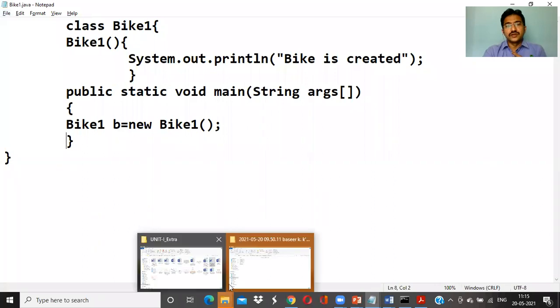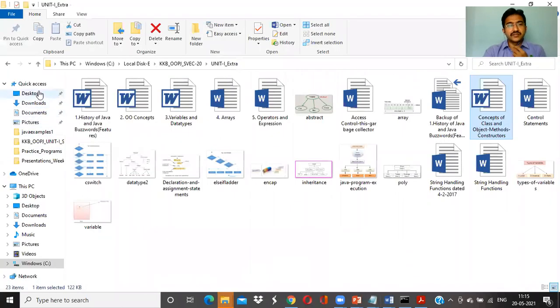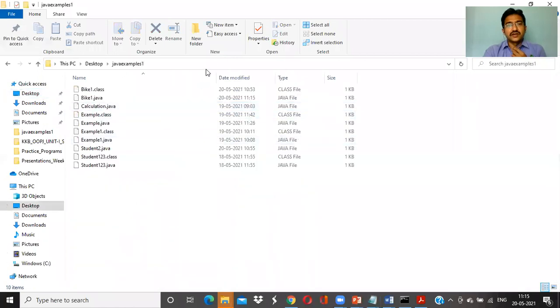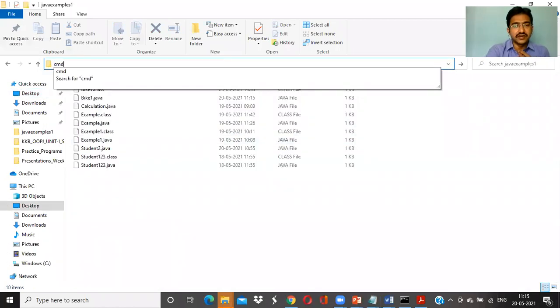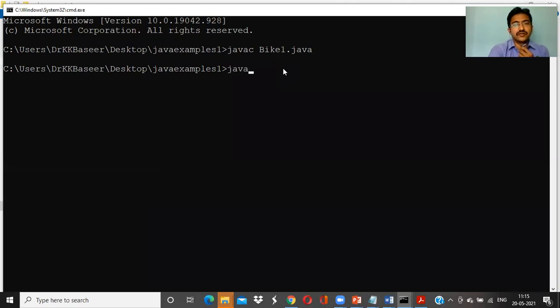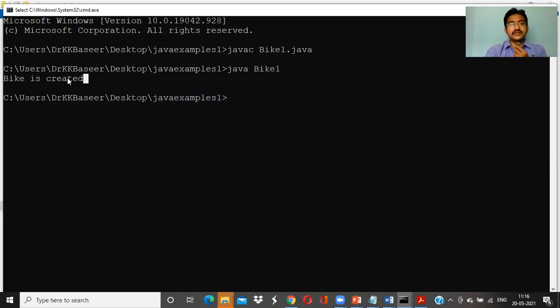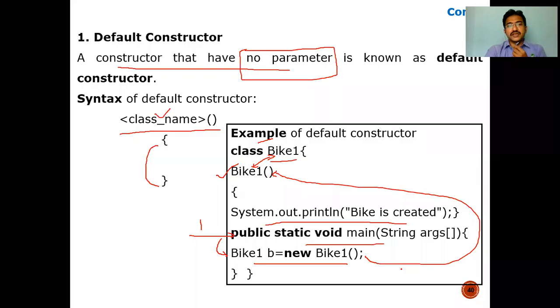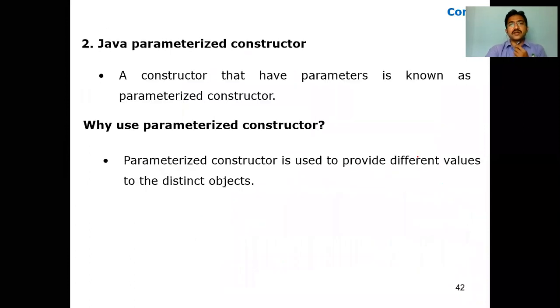Now go to that particular folder, which is on my desktop, Java examples. Now go to the address bar, click on it and type CMD, or else in the search box you can also open a command prompt. So directly let's open the path. Now how to compile the program? javac space bike1.java. Enter. If we don't have errors, it will go to the next prompt. Now to run: java space bike1. Bike is created. This is the default constructor being called over here. So this is how the program can be run. And next, coming to the next part, Java parameterized constructors.